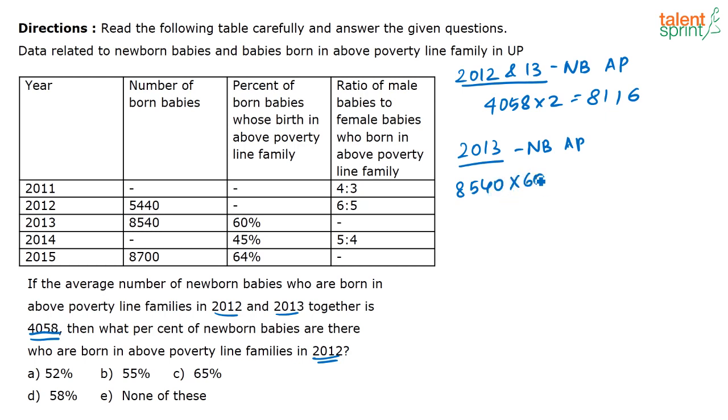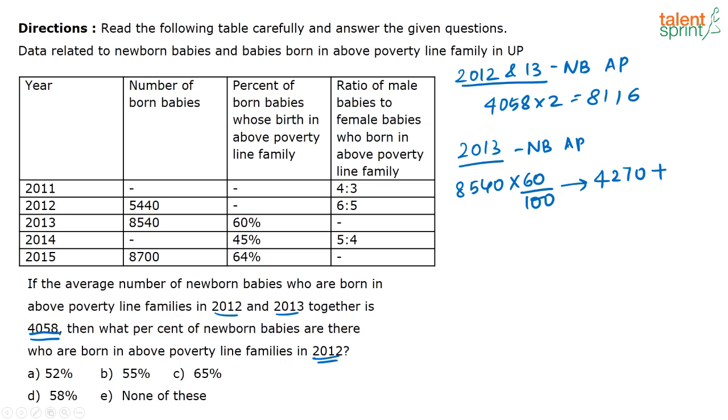At this point, again, as I say, calculation is the key. One way would be to convert this into fractions. The other way would be to split this percentage. 60 by 100 is nothing but 50% plus 10%. 50% of 8540 is 8540 divided by 2, that is 4270.